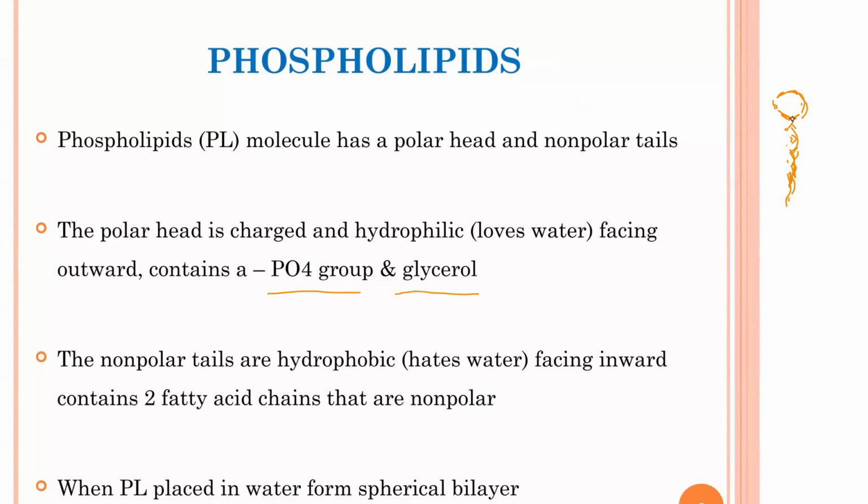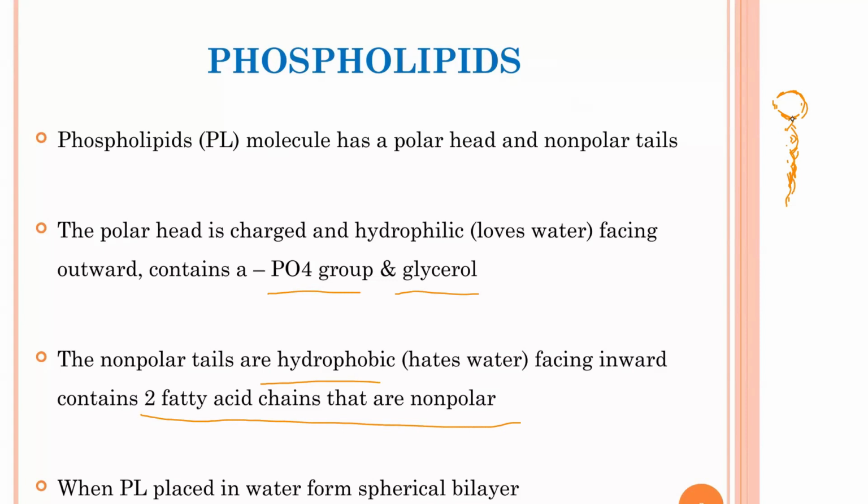And then the next thing is the non-polar tails. The non-polar tails are hydrophobic, meaning they hate water, so they face inward, and they contain two fatty acid chains that are non-polar.